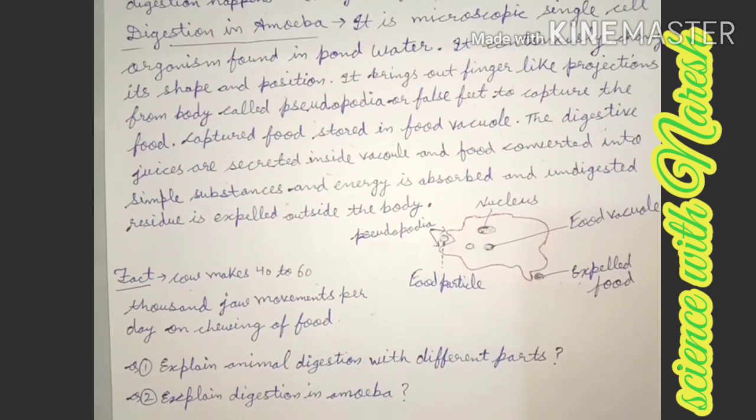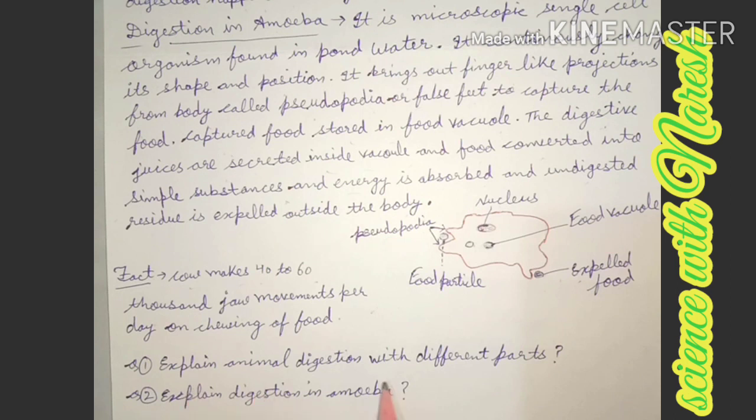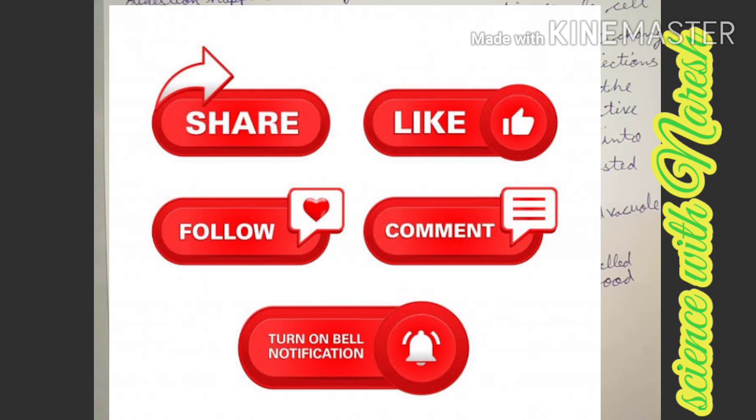Two questions are there. Explain animal digestion with different parts. The second question is, explain digestion in amoeba.